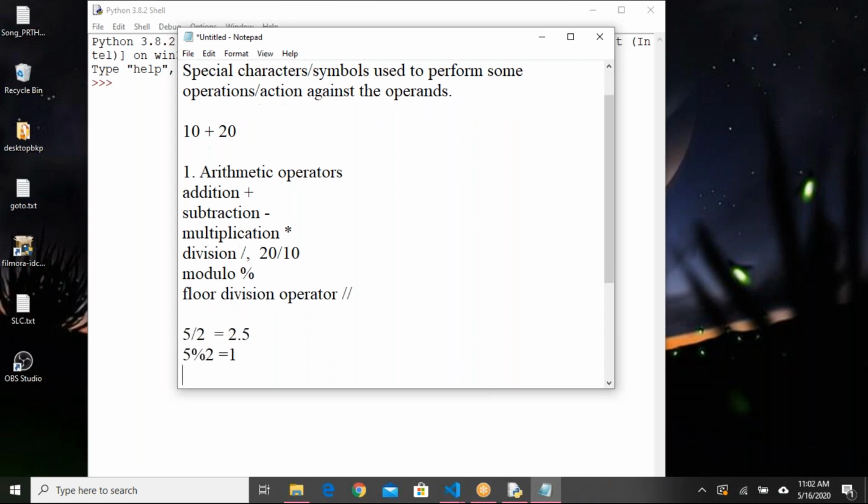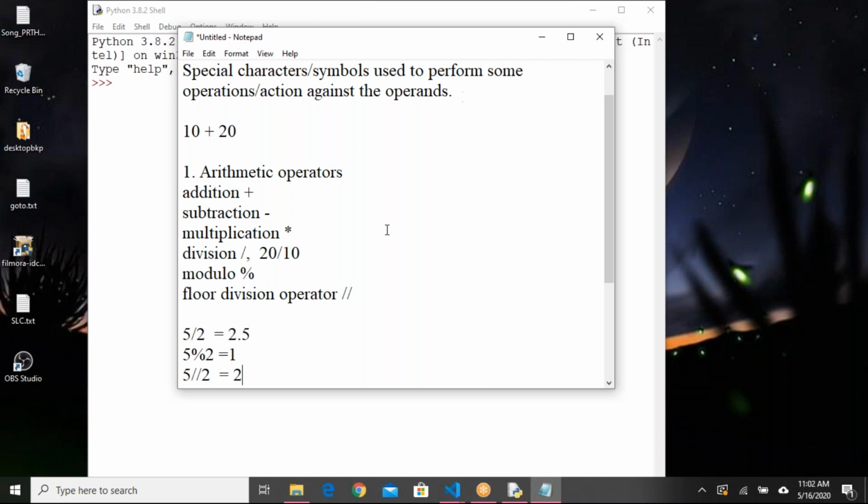If I say 5 floor division of 2, it will give 2 actually. So it considers the floor only, it ignores the ceiling. When you say 2.5, 2 is the floor, so the whole number will be considered when you are using floor division operator.